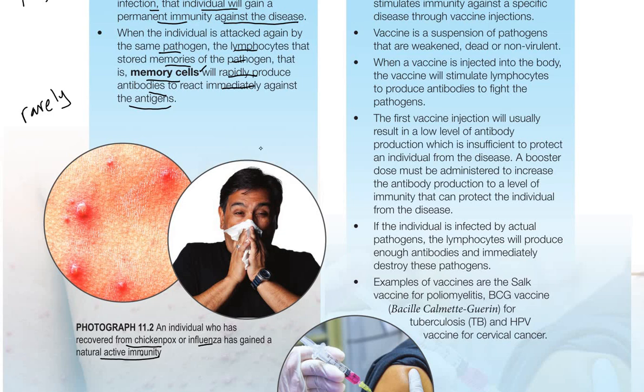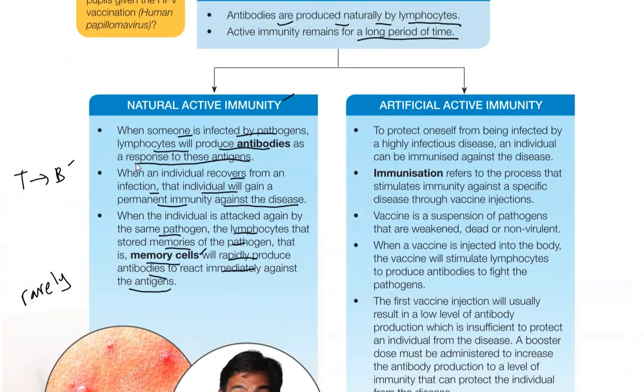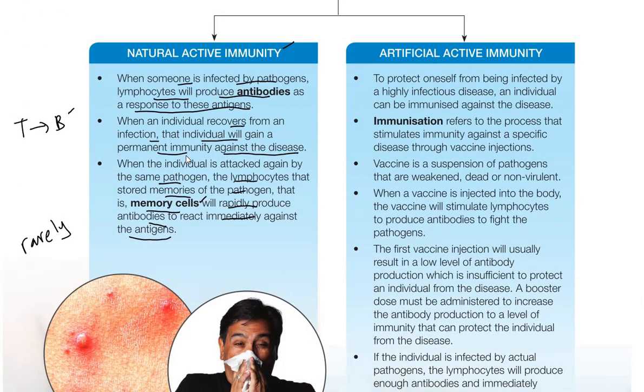So natural active means lymphocytes can produce antibodies naturally. When the pathogens enter, the lymphocytes can produce antibodies to fight the pathogens. Okay, but for artificial active immunity, this is to protect oneself from being infected by a highly infectious disease. Highly infectious disease means it easily infects other people, easily spreads, or known as contagious disease.